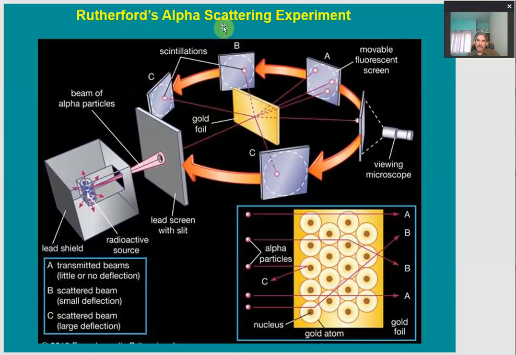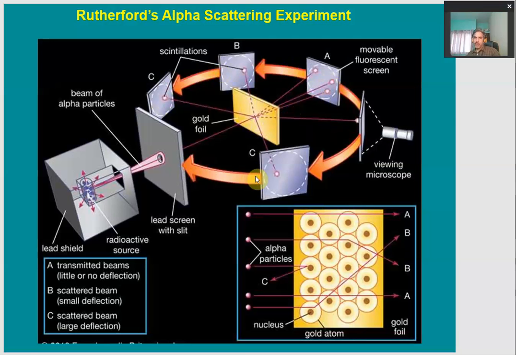We can look at Rutherford's alpha scattering experiment in this way, where a radioactive source is placed in a lead shield so that any leakage of radiation can be avoided. Only a fine beam of alpha particles is allowed to fall on a thin gold foil. Here it is, the gold foil. It is allowed to fall on this gold foil, which is very thin, of nearly atomic size. The fluorescent screen detects these scattered or deflected alpha particles from the gold foil in all directions, right?